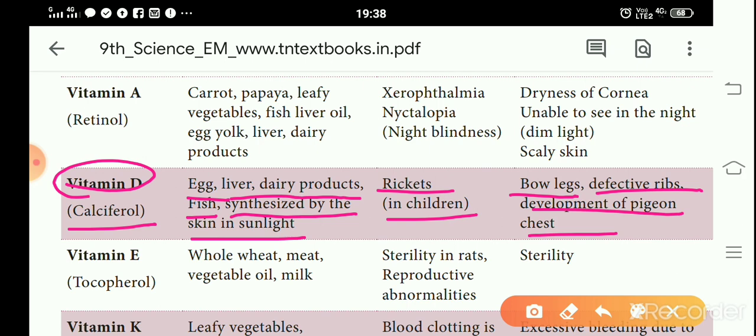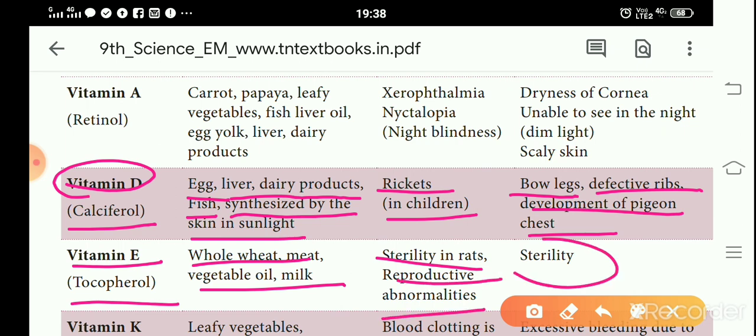Then the next vitamin is vitamin E, tocopherol. Whole wheat, meat, vegetable oil, milk are rich sources of vitamin E. Their deficiency disease is sterility in rats. Particularly, the deficiency of vitamin E causes reproductive abnormalities, sterility, that is they are not able to reproduce.